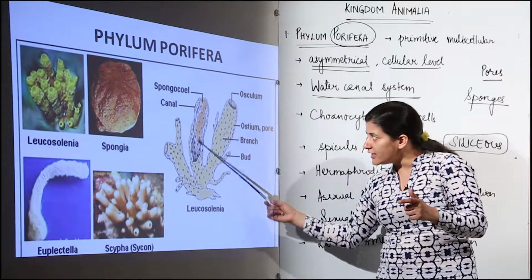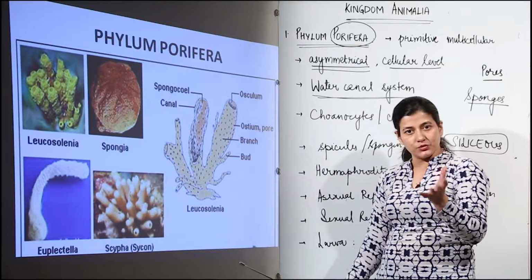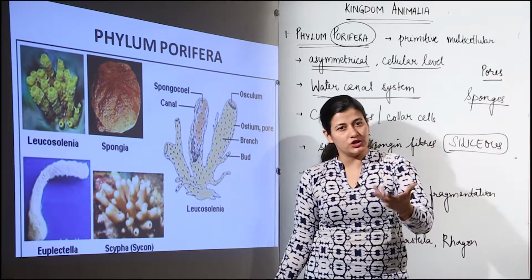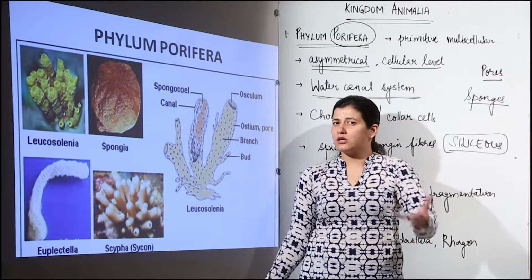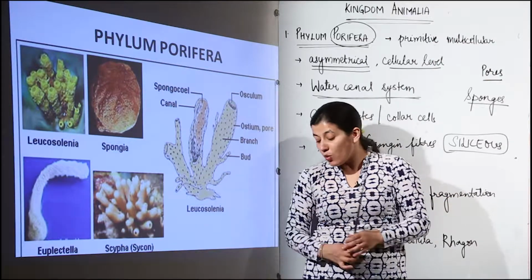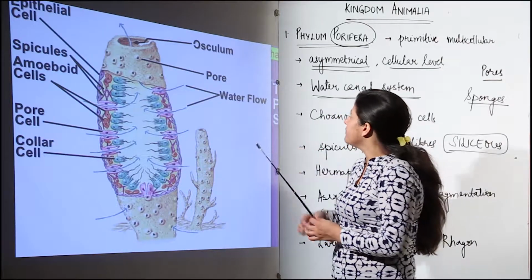There is spongocoel and there is canal system. This arrangement of sponge is such which enables the sponge to carry out its activities like digestion, nutrition. It is responsible for respiration. It is this canal system. So, let us see what is this canal system all about. We are going to see this one.